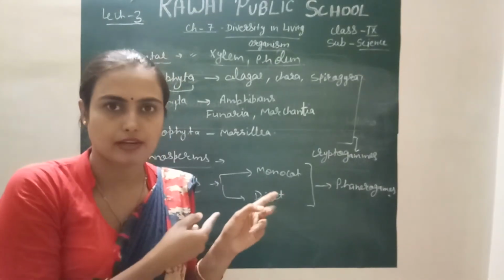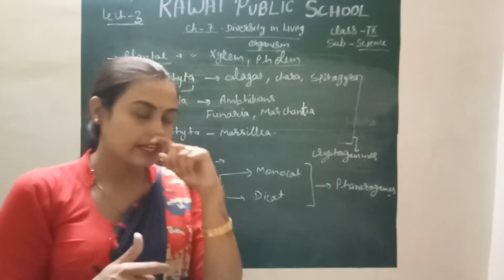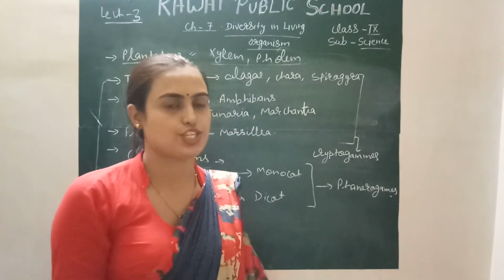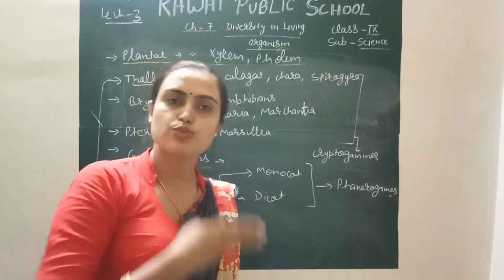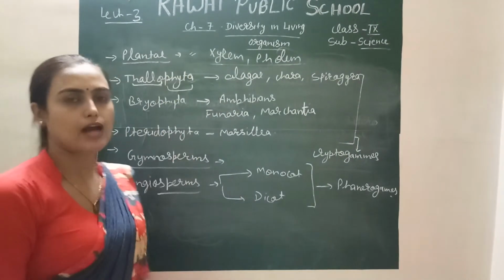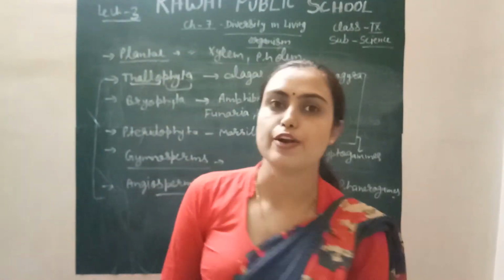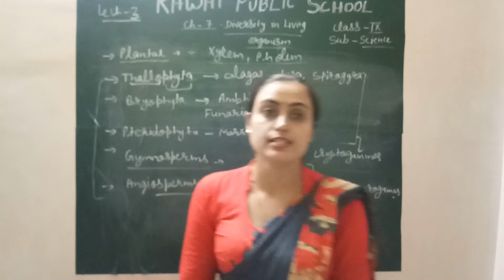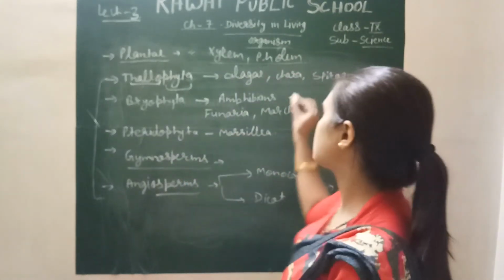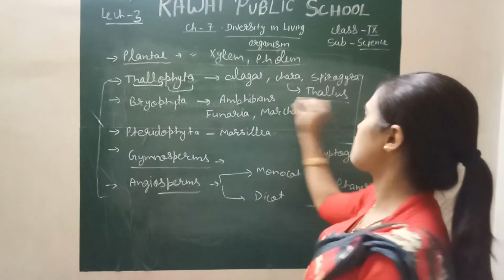That kind of plant, in which you cannot differentiate properly into root, stem and leaf, is called Thallophyta. It means root, stem and leaves are not present in these plants. Instead, a thallus is present in these plants.